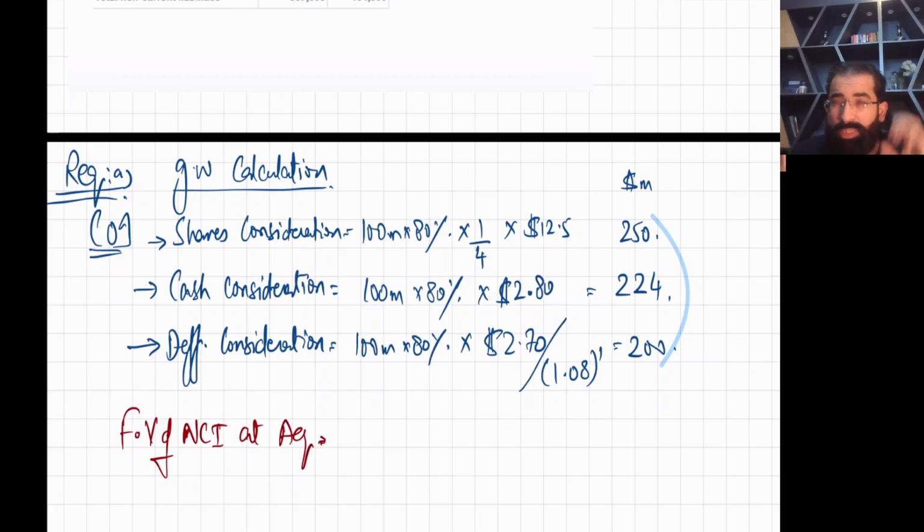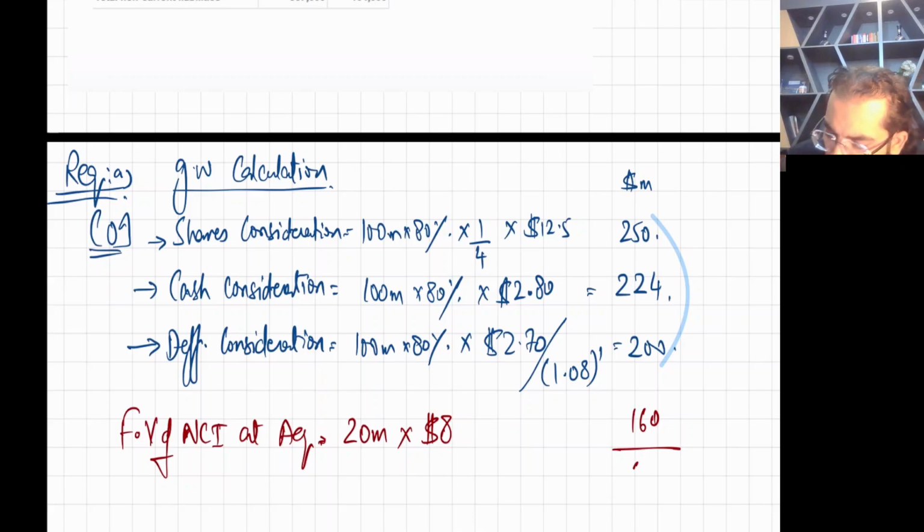Now just think, out of 100 million shares, we bought 80 million. So that means 20 million shares are owned by NCI. And what is the share price per share of S company? I think it's $8. So 160 million is the fair value of NCI. If you add all these, it becomes 834, and now this is equal to 100%.